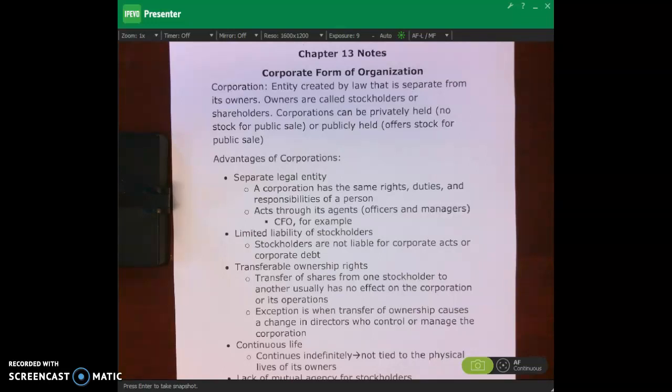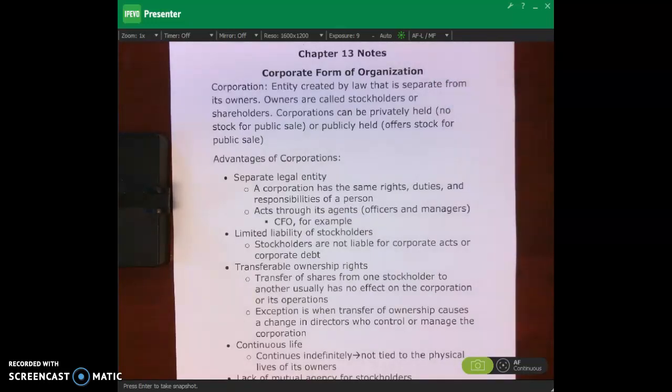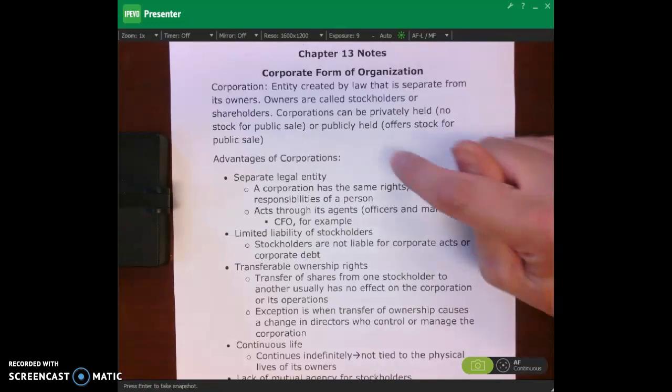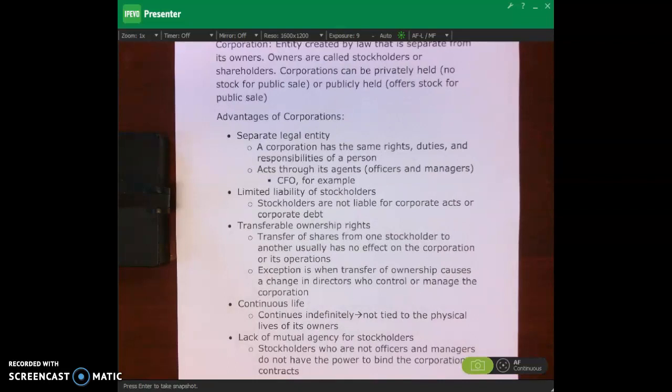Okay, now the other thing is, like I was saying up here, PepsiCo is separate from its owners. So it's a separate legal entity from me because I'm the owner. PepsiCo is a separate legal entity. Okay. So let's talk about some advantages here of corporations. So it's a separate legal entity, and so it also acts through its agents.